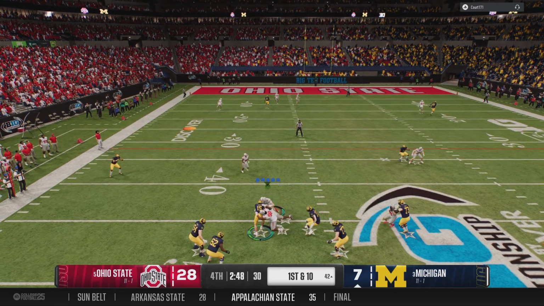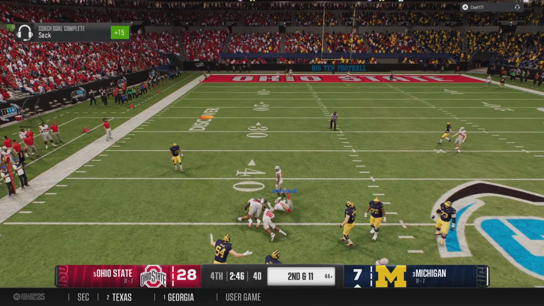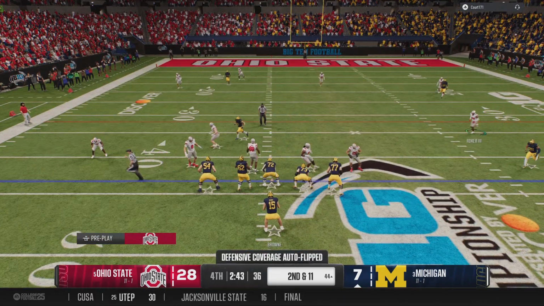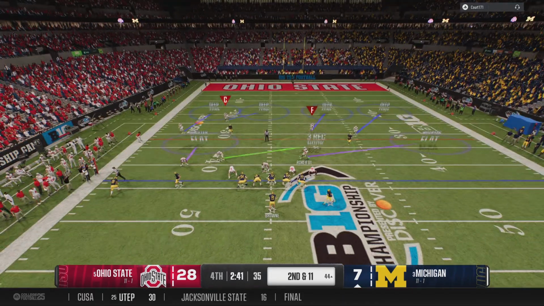Bringing pressure. Cannot escape that ferocious pass rush. It's a sack. The Wolverines hustle to the line to run the hurry-up.